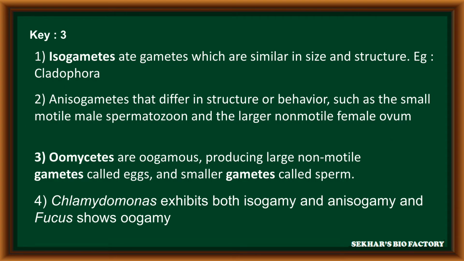Isogametes are gametes which are similar in size and structure. Example, Cladophora. Anisogametes differ in structure or behavior, such as small motile male spermatozoon and larger non-motile female ovum. Oomycetes, or oogamous, produce a large non-motile gamete, the egg cell, and a small gamete called sperm, which is motile in nature. Chlamydomonas exhibits both isogamy and anisogamy. In Fucus, oogamy is present.